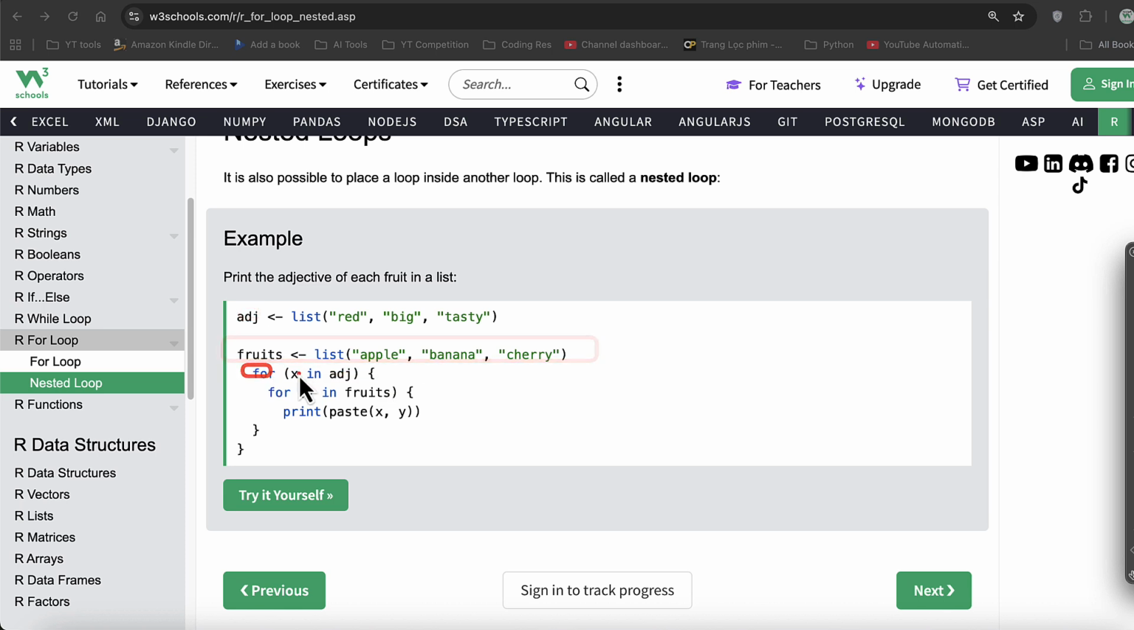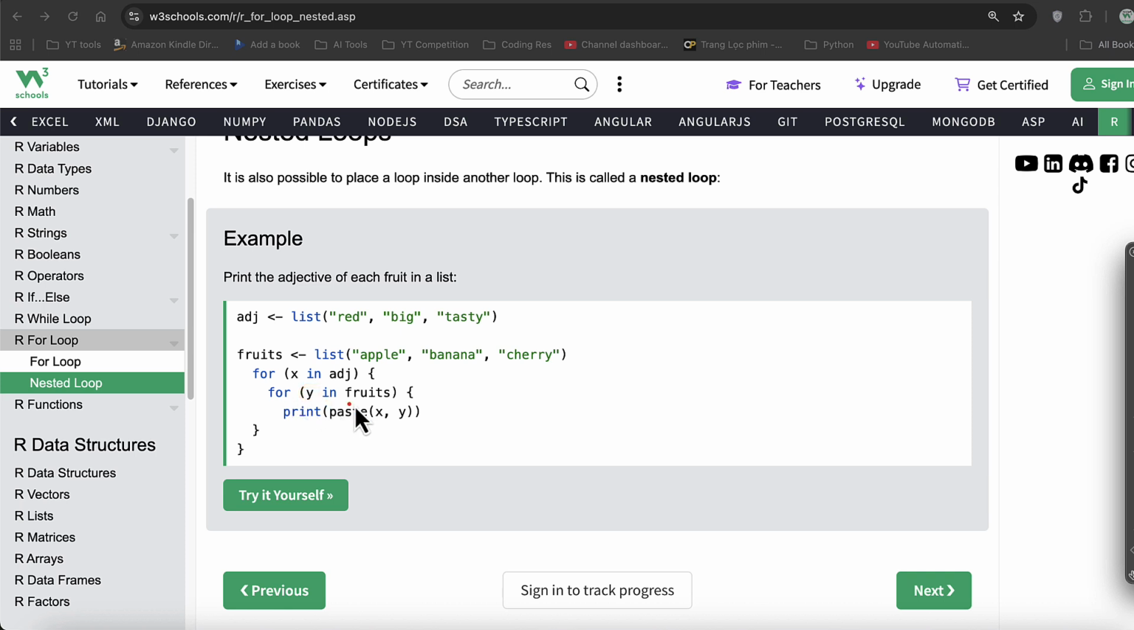Then we say for x in adjectives. So first read through each item of this. Read the first item, which will be red, assign it to the variable x. Then inside the body, we have a for loop. We say for y in fruits. So now read the first item of fruits, assign it to the variable y.